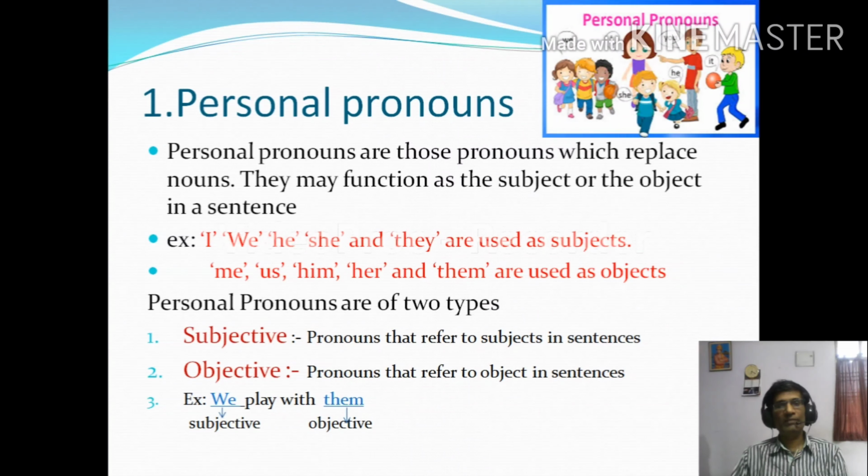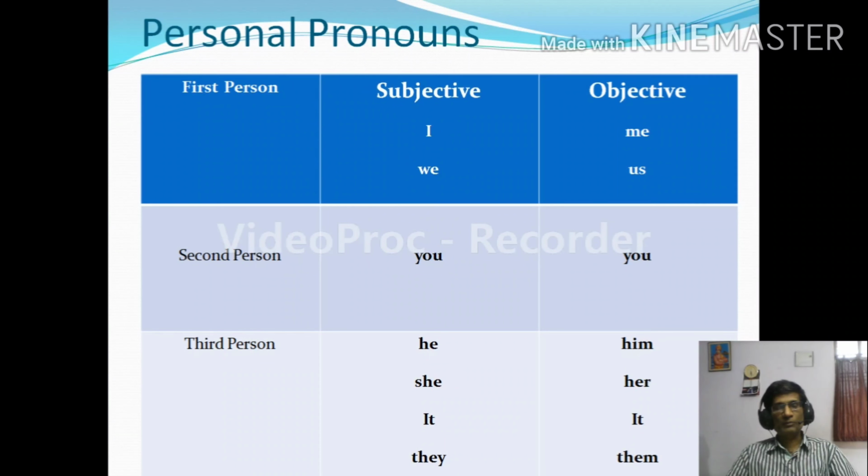Example: we play with them. In this sentence, we is the subject and them is the object. So we becomes a subjective pronoun, and them is an objective pronoun. Personal pronouns: first person, second person, third person. So just now I have told you there are two kinds of personal pronouns: subjective personal pronouns and objective personal pronouns. I have given you the list of subjective and objective personal pronouns.